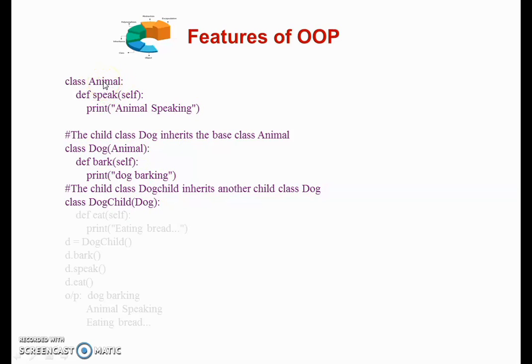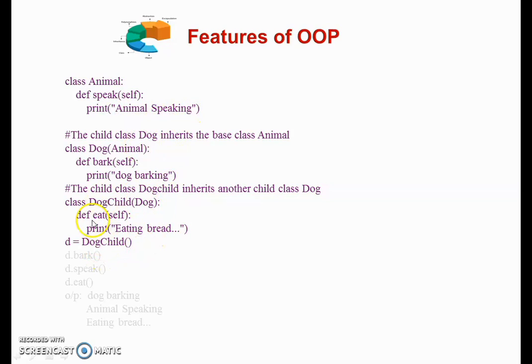So this one is a base class or a root class. This one is the intermediate derived class or a parent class, and DogChild is our child class or a leaf class, which is known as a derived class, in which it has its own method, the eat method, and here we just printed the message eating bread. So DogChild has the eat method which prints eating bread, whereas Dog has the method bark, which prints dog barking, and Animal has a method speak, in which we printed the message animal speaking.